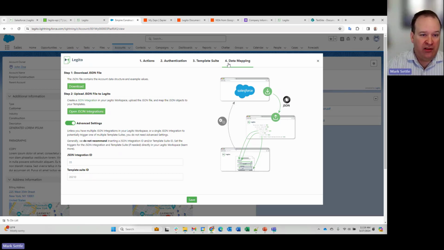I can download the JSON file from here. That gives me exactly the account data that's exported from Salesforce. And then I can upload that into my JSON integrations in Legito and build the integration. And then I can link it if I want to a specific template. So let me show you on the Legito side what that looks like.